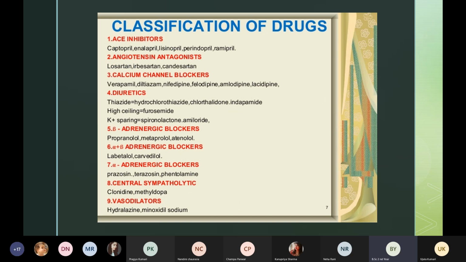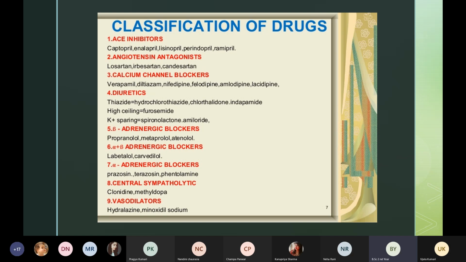Okay. So in antihypertensive medicine, there is not just one medicine. There are so many classifications, with so many categories of antihypertensive medicine. There are 9 classifications. You can see the sentences which are written in red color.